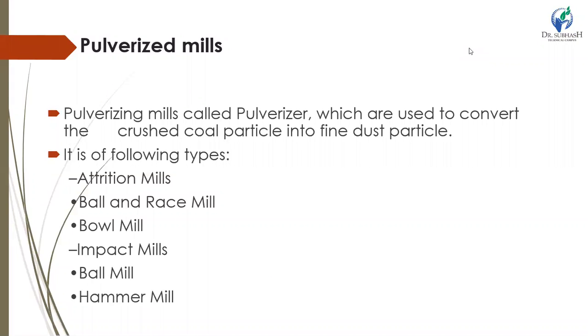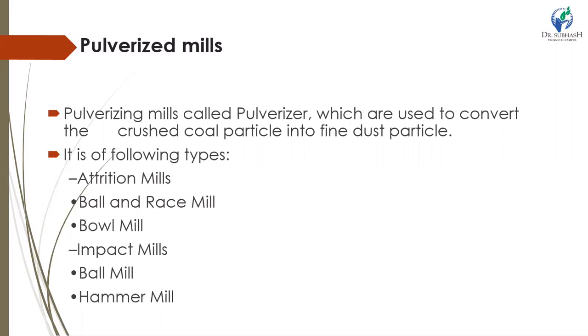Pulverizing mills. The coal is pulverized to fine dust, which increases surface area and permits faster and more efficient combustion without the use of exhaust air, as more carbon is exposed to heat and oxygen. The coal is pulverized by grinding the raw coal in pulverizing mills or pulverizers. The function of a pulverizer is to dry the coal, grind it, and then separate particles to the required size.